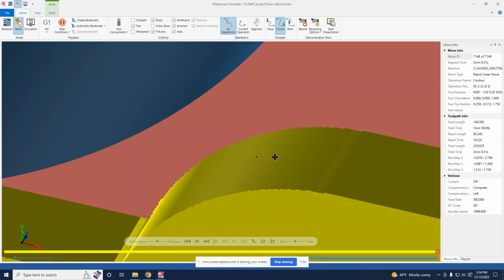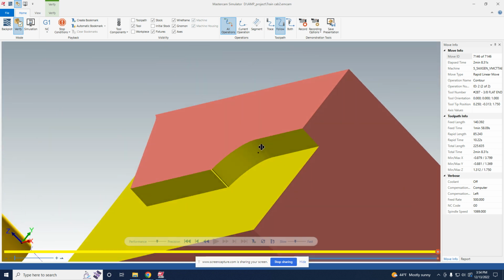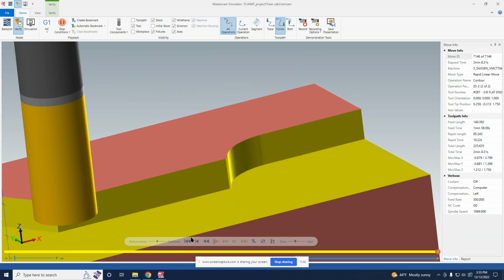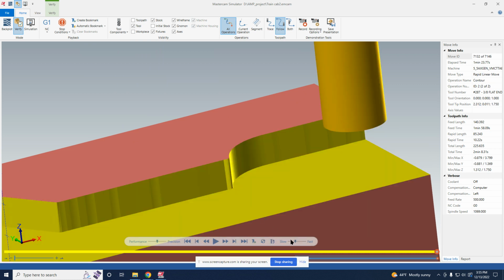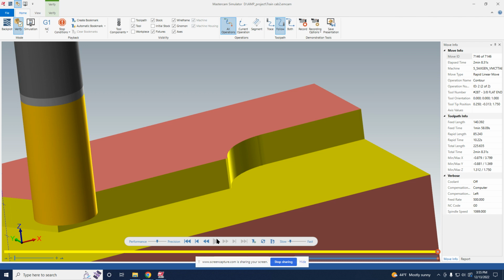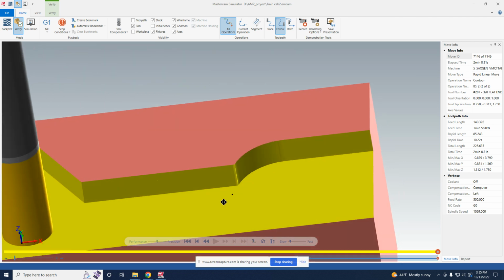but it definitely looks a little better. We can actually go over here, go slowly, and see what happens. And we missed it again, but we can see that there's a difference.